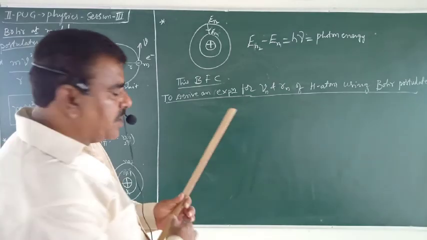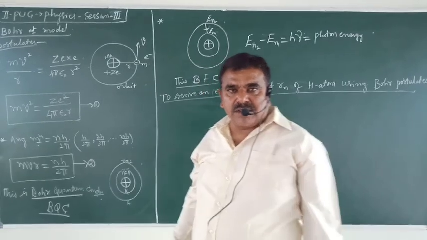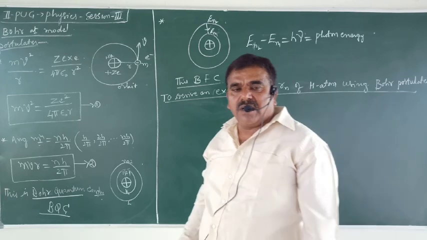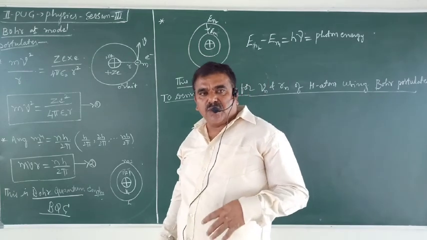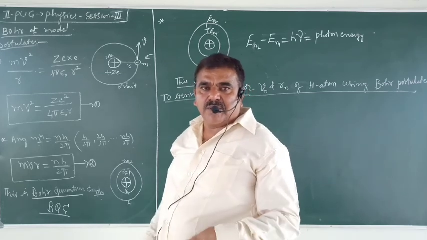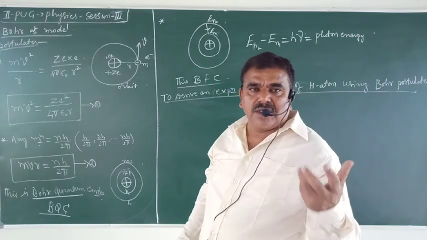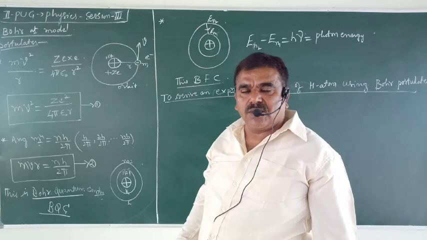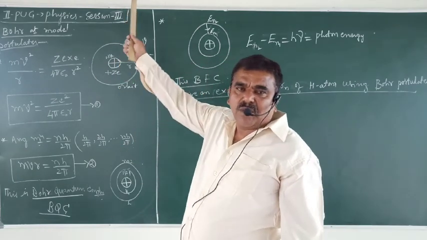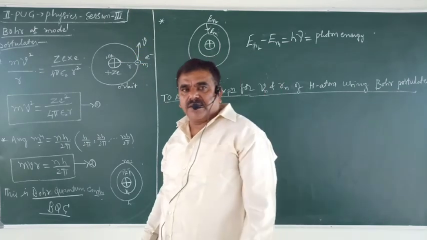So in the previous sessions, we studied about atomic models. The first basic atomic model is Thomson's atomic model. Thomson himself gave that model after the discovery of the electron. When metals are heated to high temperature, electrons get ejected; by observing those negatively charged rays, called cathode rays, he gave Thomson's atomic model. That model failed to explain all the experimentally observed facts.